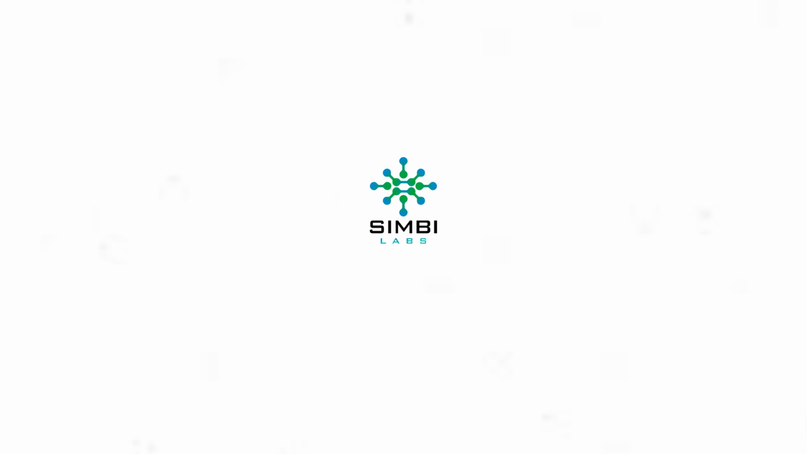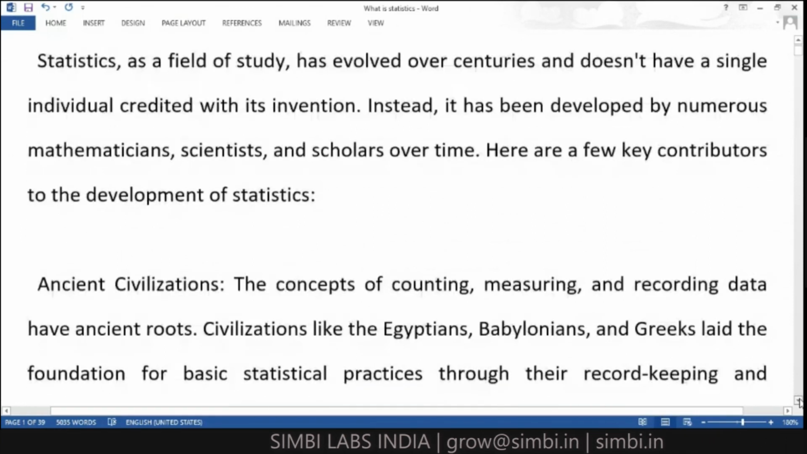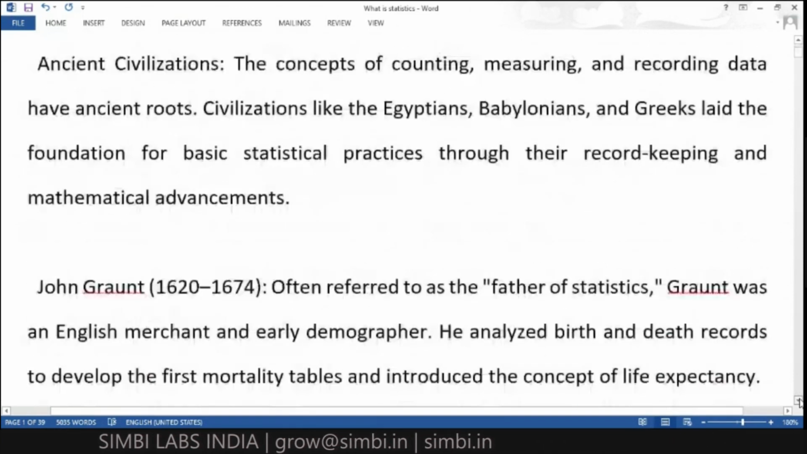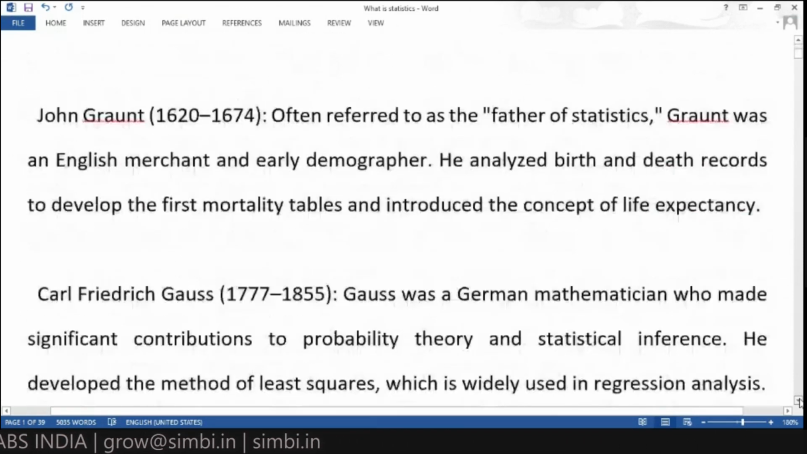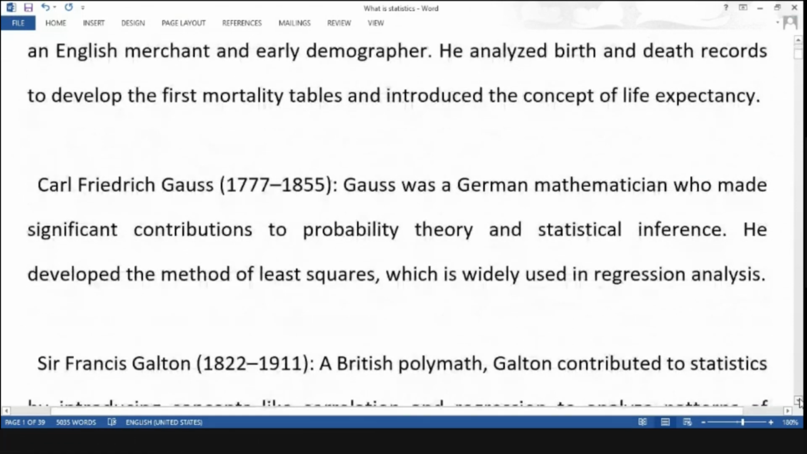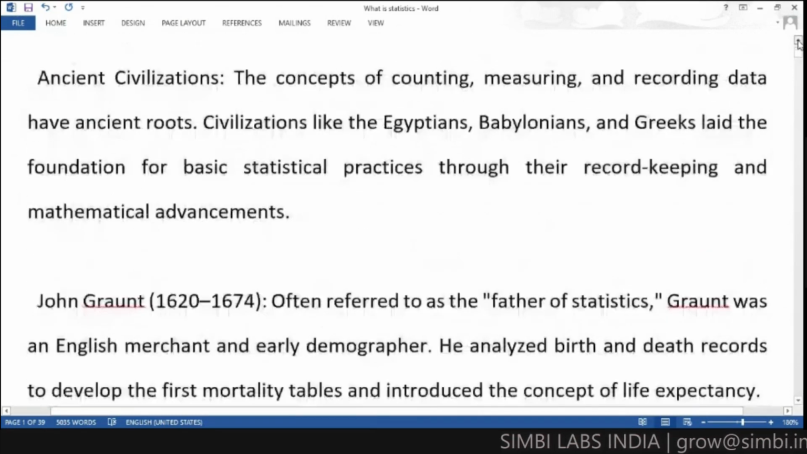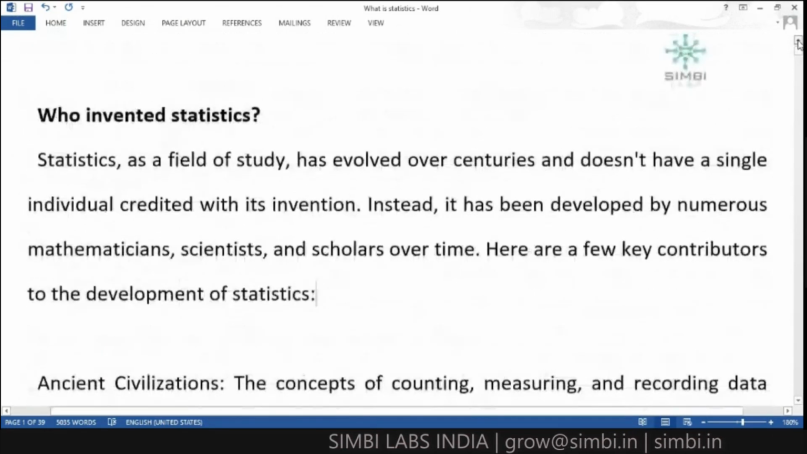Today we are going to learn about the topic that is introduction to statistics. First of all, we should know what statistics is, who invented statistics, and who the father of statistics is. So we are just discussing the history, just what is what. It's not fully in depth. We just want to know who invented statistics.